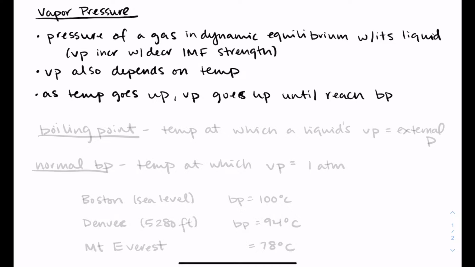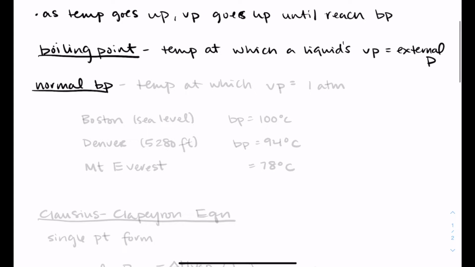So you probably have in your mind a picture of what boiling point means. The official definition for boiling point is the temperature at which a liquid's vapor pressure is equal to the external pressure. So the external pressure has an effect on the boiling point of any liquid. We call it the normal boiling point when the pressure is 1 atmosphere. So when the external pressure is 1 atmosphere, it is considered to be a normal boiling point. So it's like our standard pressure conditions of 1 atmosphere.